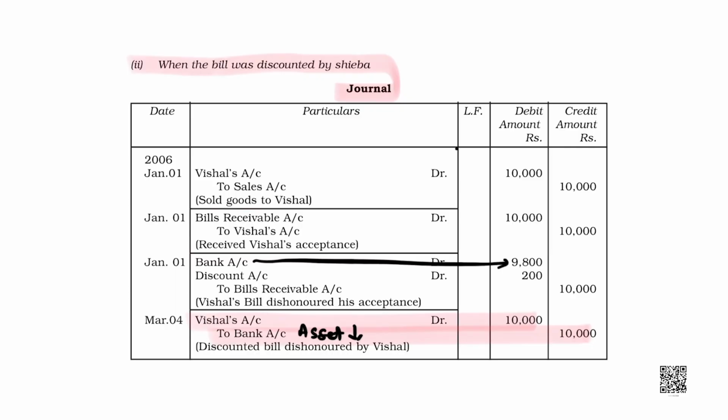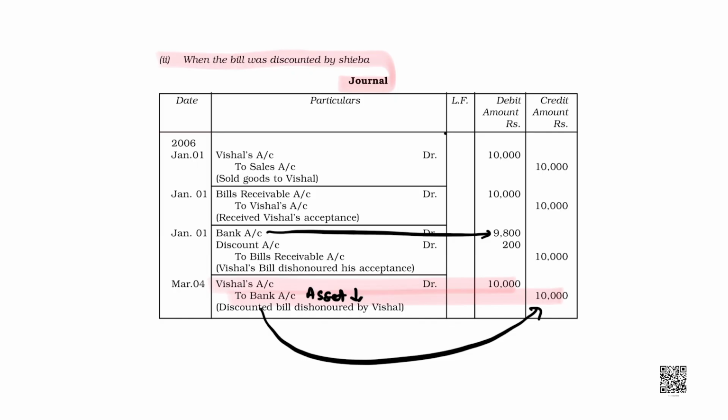In order to get the bill discounted, I got only 9800 rupees. But when the bill got dishonored, my bank was reduced by 10,000. Bank was reduced by 10,000 and bank was increased by 9800 only. So, this is going to be a loss to the drawer. Okay, students? So, this is the case when the bill is discounted and dishonored. Okay? Let us start with the third case.